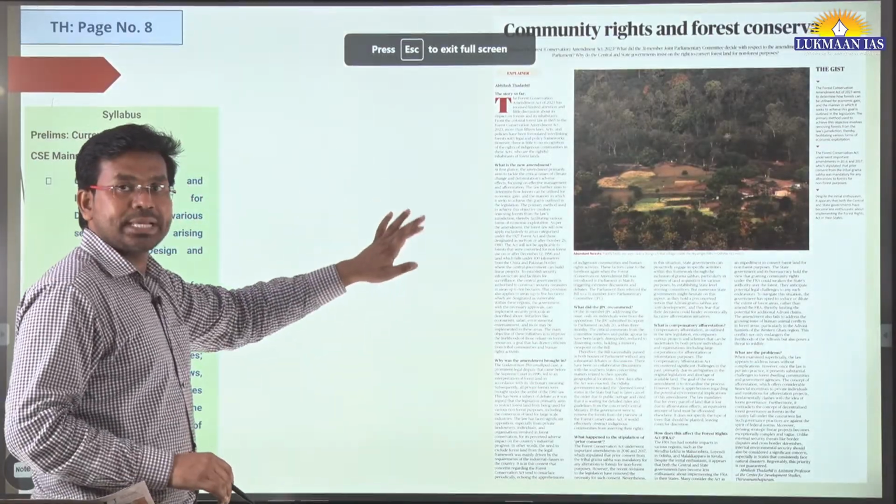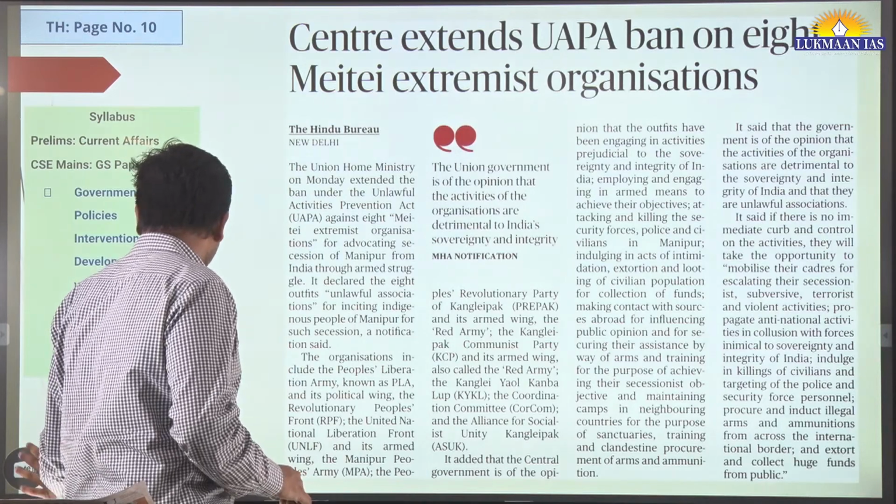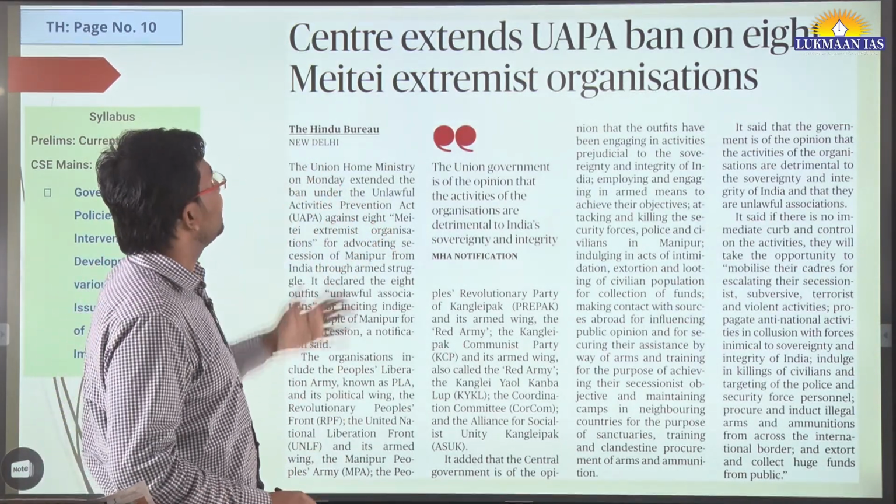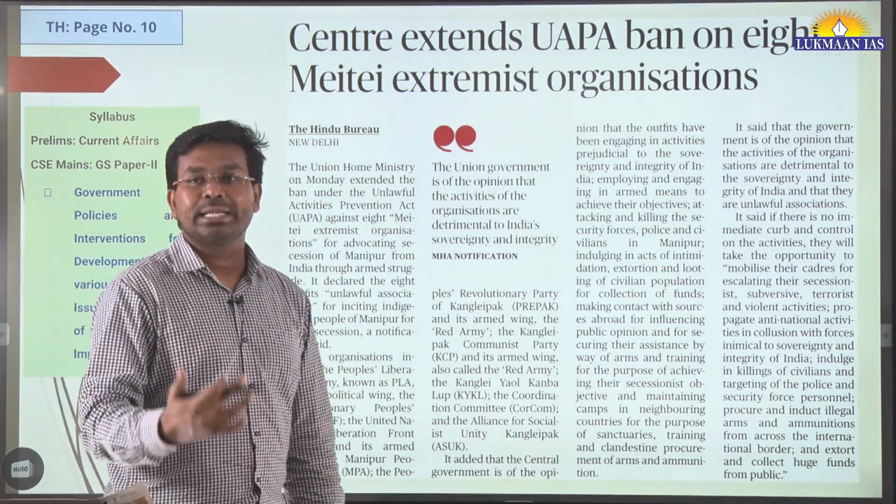So you can go through this article. This is a good article. There can be a question from the environment and ecology section from this area. Then we have another article. This article is very important.